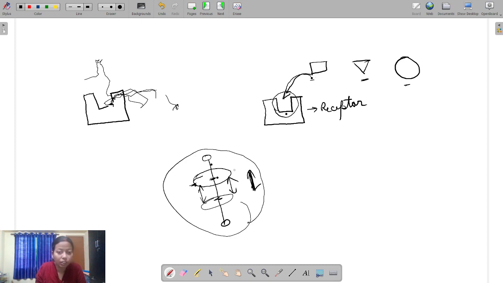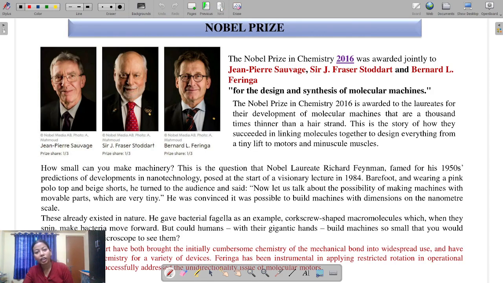This molecule continuously binds with this center in a supramolecular fashion, or weak interaction fashion, so they are continuously moving up and down, making a molecular machine. So this is also an important discovery of molecular machines by these three scientists, and for that they got the Nobel Prize.